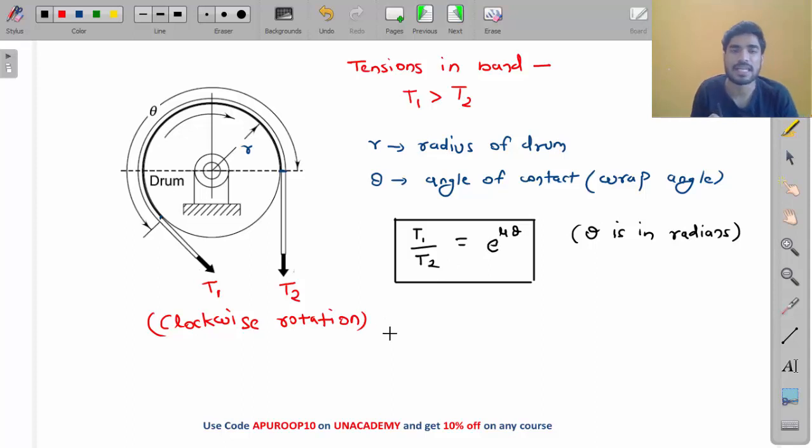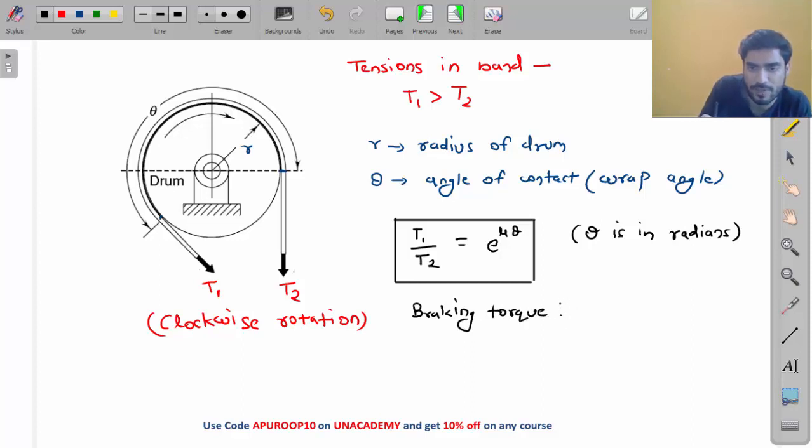Okay, the second equation, my friend, is braking torque. What will be the equation of braking torque? Braking torque is, let's say, TB. What is braking torque, my friend? Braking torque means how much torque this band is applying on the drum in order to stop the drum. So what will be the value, my friend?